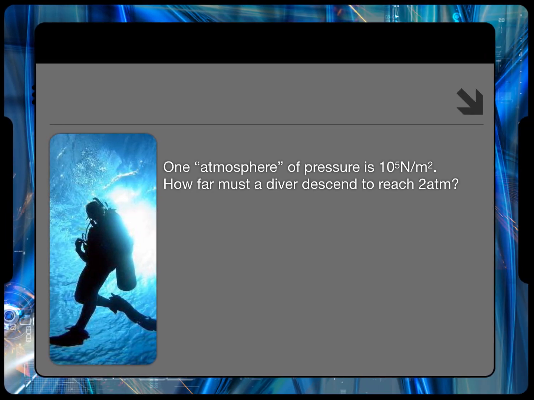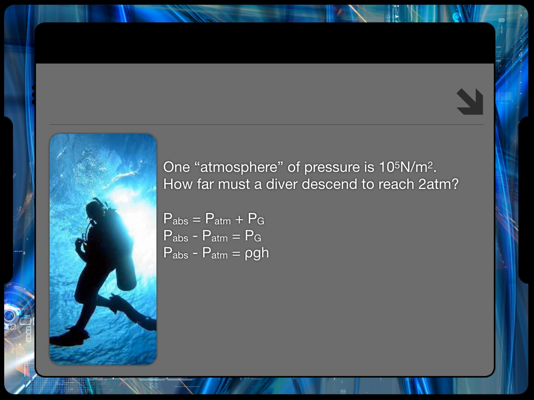1 atmosphere of pressure is about 10 to the 5th pascals. How far would you need to swim underwater to reach 2 atmospheres of pressure? That is, how far under the surface would you need to swim to have 1 atmosphere of pressure from the atmosphere and an atmosphere of pressure from the water?